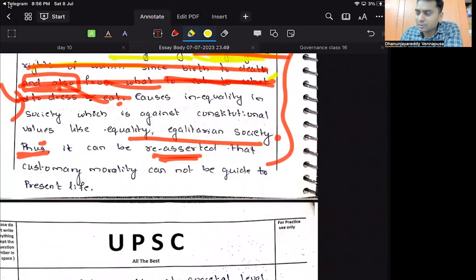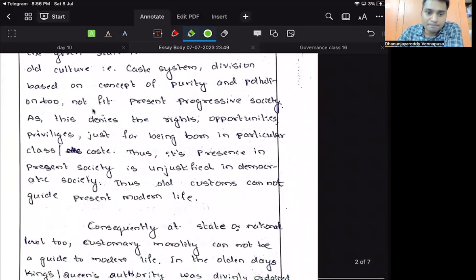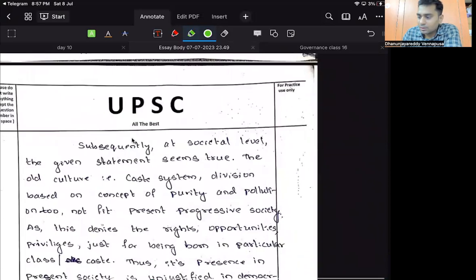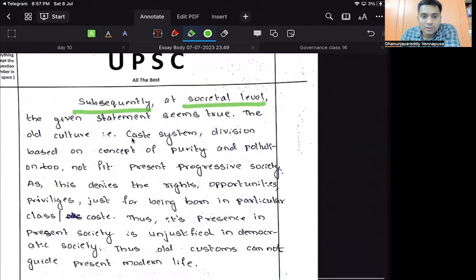I said keep it only to one. No need to write "and also, and also, and also." It is well understood. Subsequently, at the societal level, good. The given statement seems true at the societal level also.